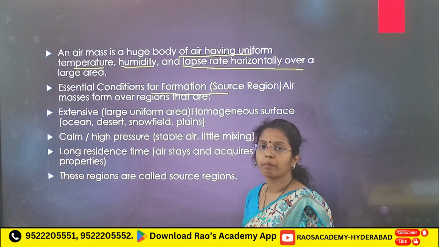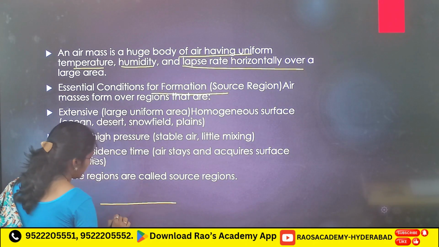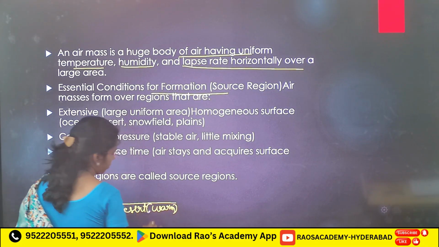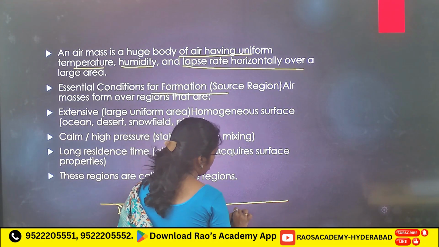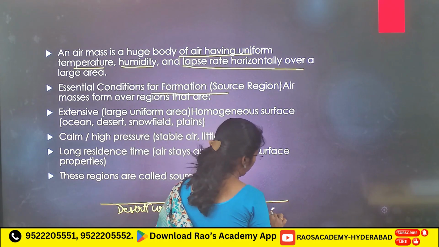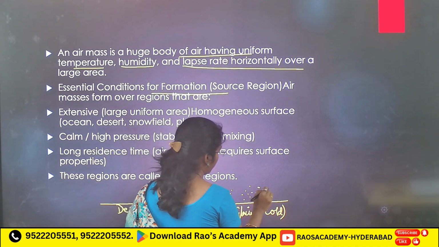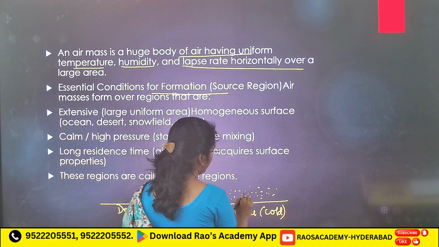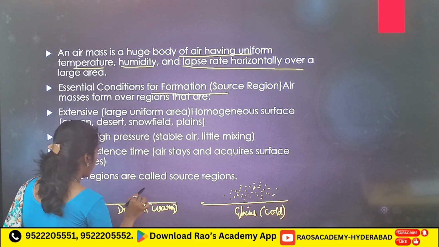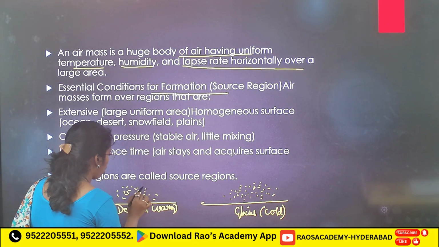See, every air mass has a source region. For example, this is a desert, warm surface, and this is a glacier, or ice covered area, cold. Now when air is accumulated here over a long period, what happens?